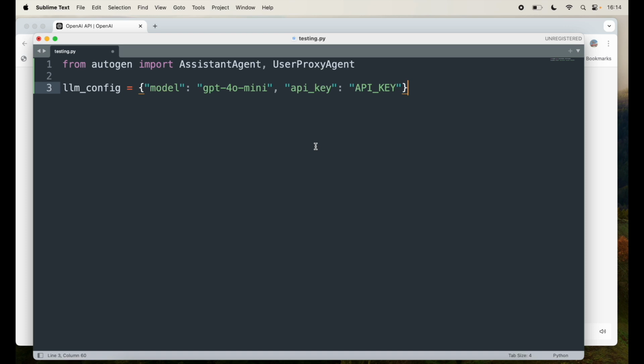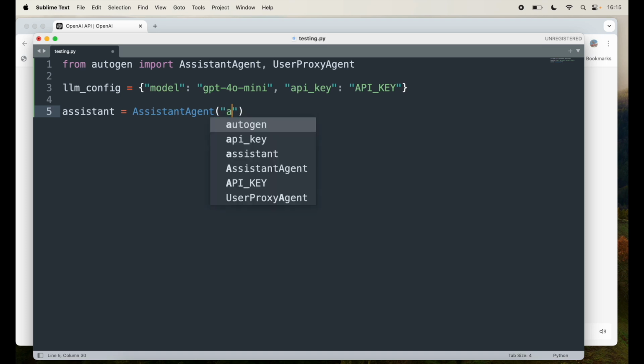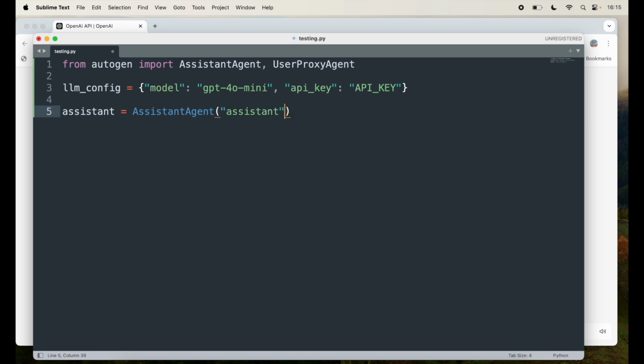So that's the next step. The next step is let's create the agents. So first agent that I want to create is assistant equal to AssistantAgent. Oops, sorry, not quotes, the AssistantAgent. And in here, it takes parameters name assistant and llm_config equal to llm_config from above.